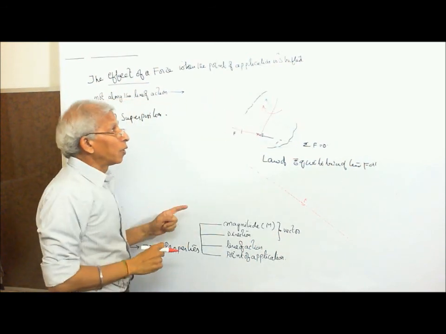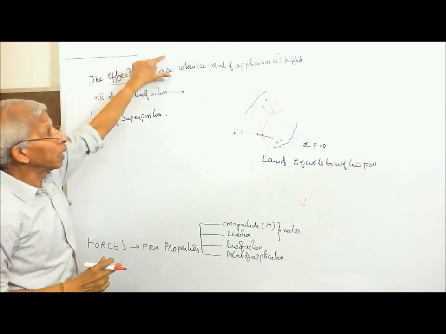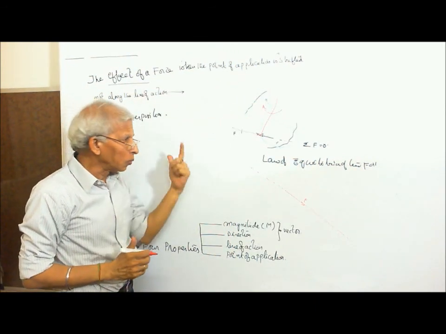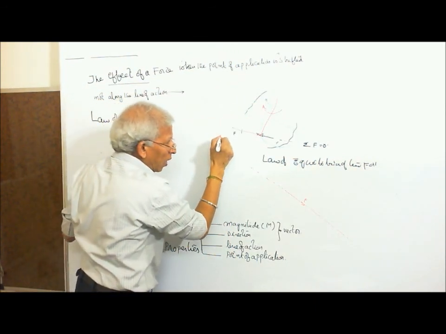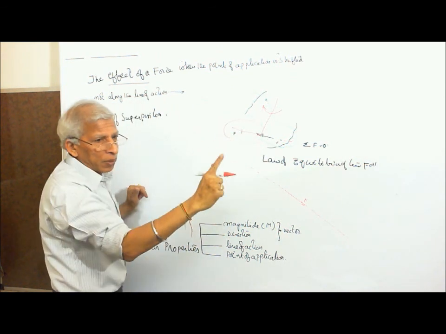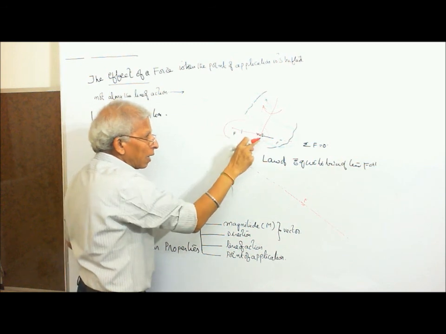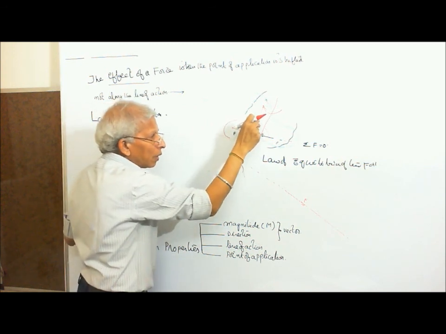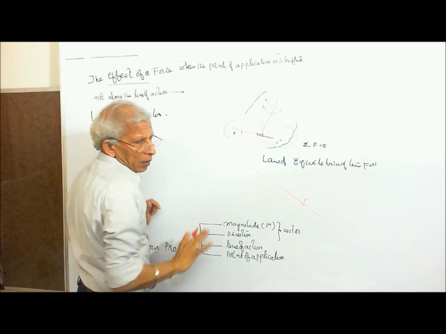So whenever you shift a force not along the line of action, somewhere else, the same force is there, maintaining the direction and magnitude, but somewhere else. Apart from that, there is another thing that comes into picture, that is a couple due to the shifting. Right, sir?